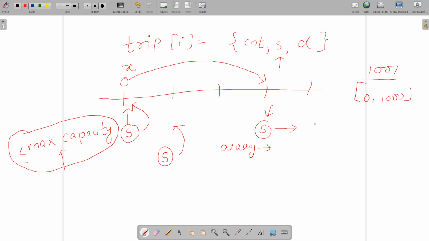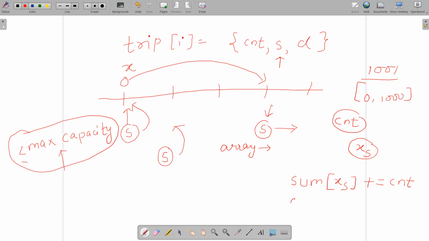Okay, and when some count amount of passengers is going to enter into this car at the coordinate, let's say coordinate x source, then in the array we are going to increment the sum at position xs by this count. It means that at this position the count amount of passengers is entering into the car.